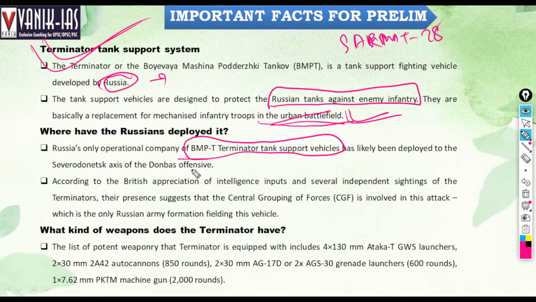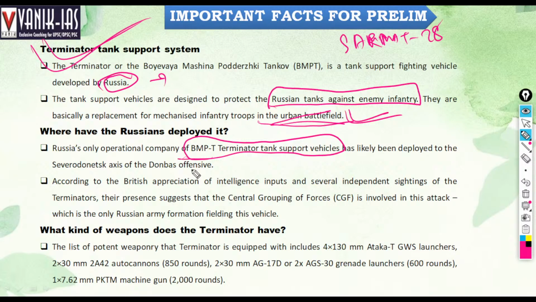What kind of weapons does the Terminator have? The list of potent weaponry that the Terminator is equipped with includes 40 into 130-millimeter Ataka launchers.